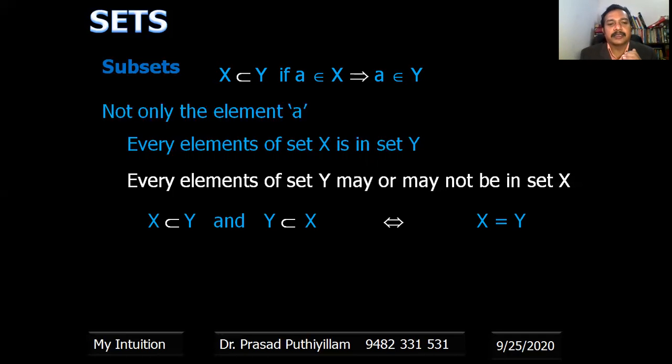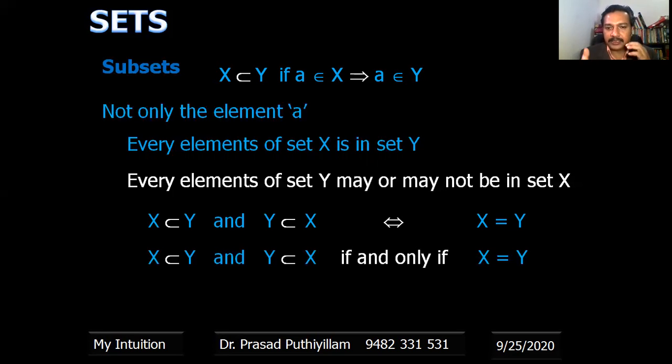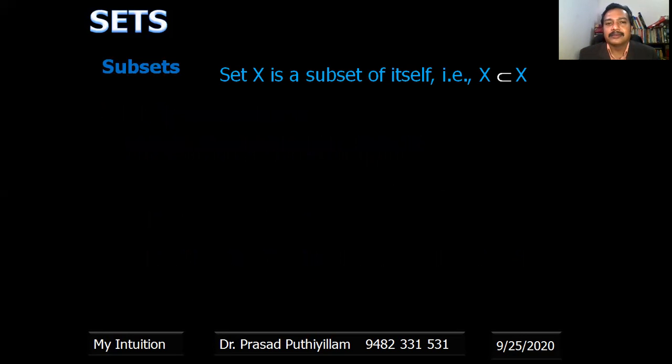So if X is a subset of Y and Y is a subset of X, that is, if all elements of Y are also present in X, then X is equal to Y. We can use the symbol for if and only if: X is a subset of Y and Y is a subset of X if and only if X is equal to Y. Also, set X is a subset of itself.